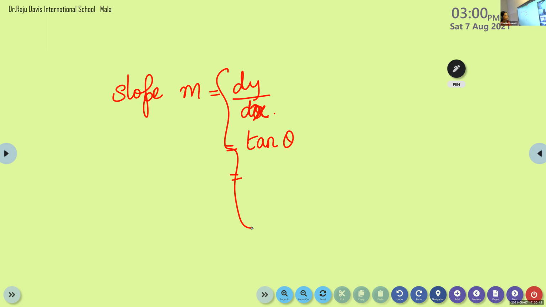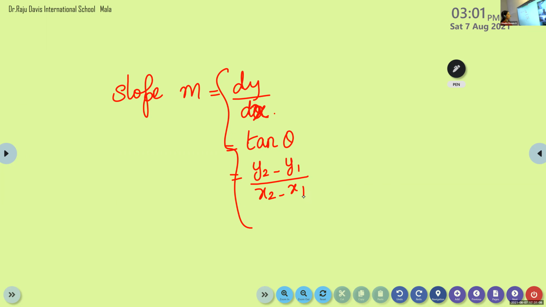From the question you have to read what situation is given, and accordingly select the method. If the function is given, we select dy by dx. If the angle is given, slope is given by tan theta. Suppose 2 points are given, what is the formula we learned last year? y2 minus y1 by x2 minus x1.